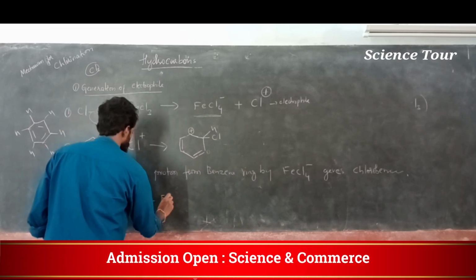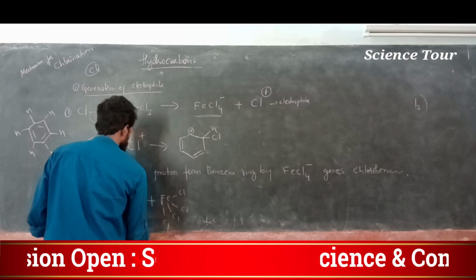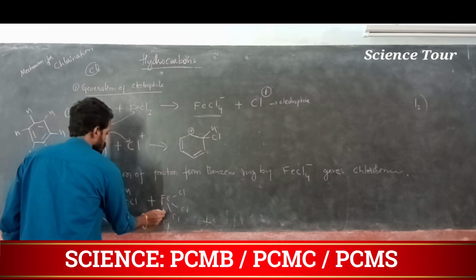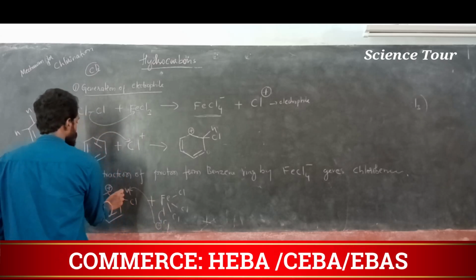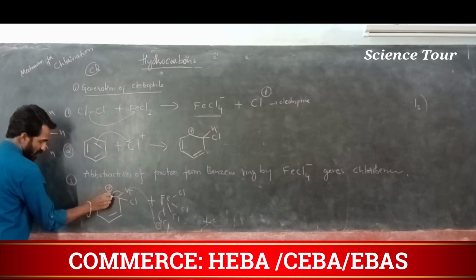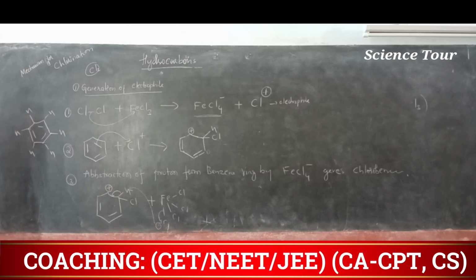See, FeCl, Cl, Cl, Cl. What happens? One of the Cl minus comes out and attacks this particular hydrogen. This bond comes back. Clear?